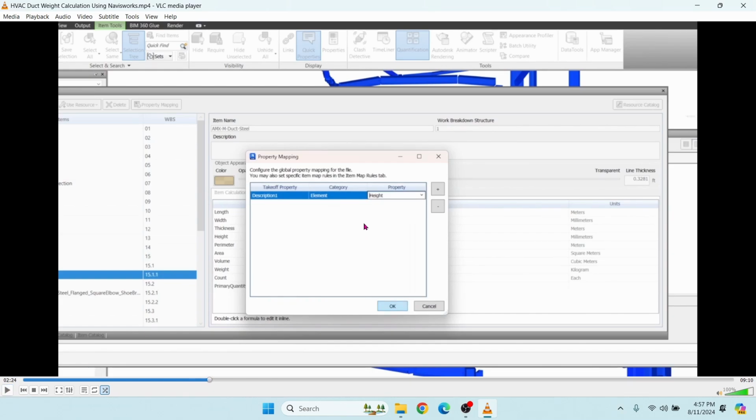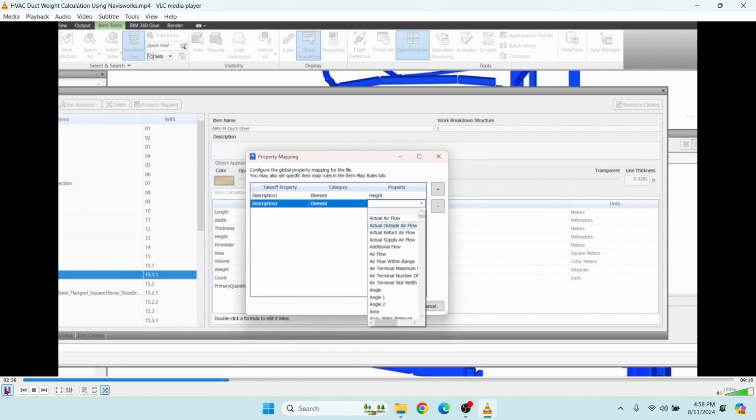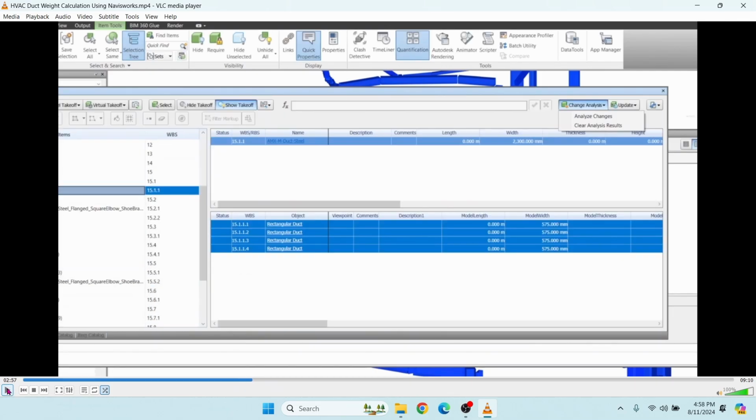Now we select one of our unknown parameters, that is height. Now again click the plus mark, then it will add another line. Select Description 2. Select Element same as above, but here, third, under Properties, select Length. Click OK. Then we again go to the quantification workbook.